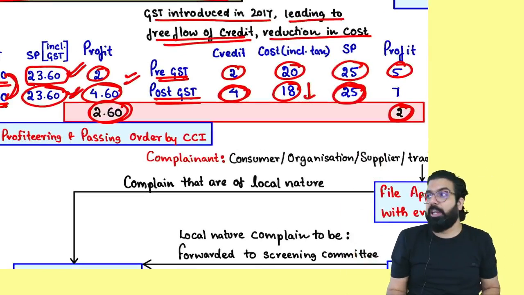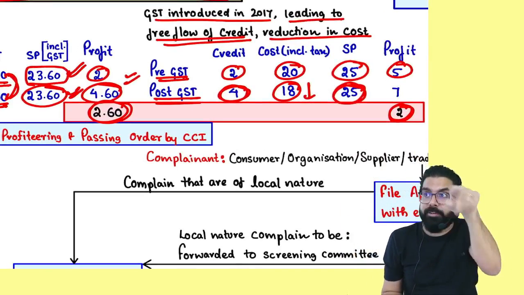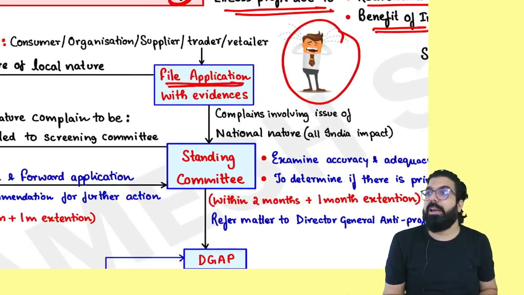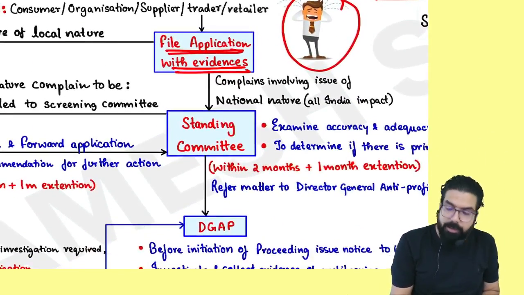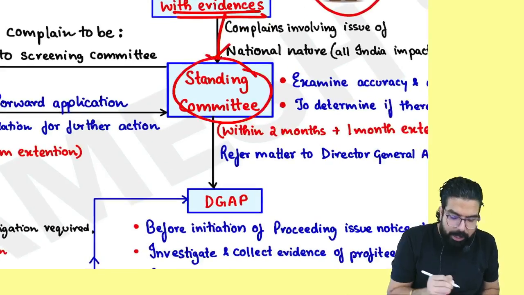He is still charging 23.60. I will complain against him. So what will you do? You should file an application along with evidence. Sir, you should file your application to the standing committee which is there.